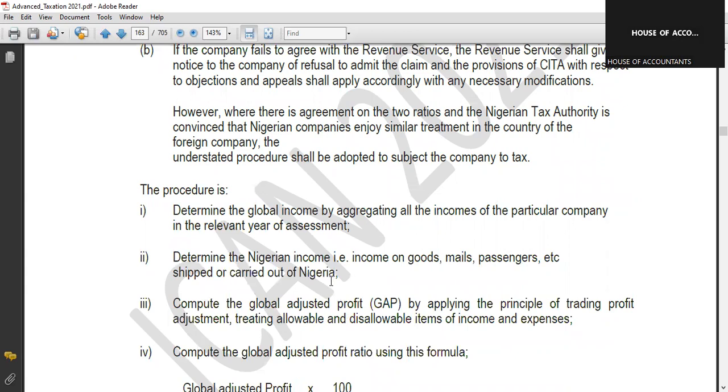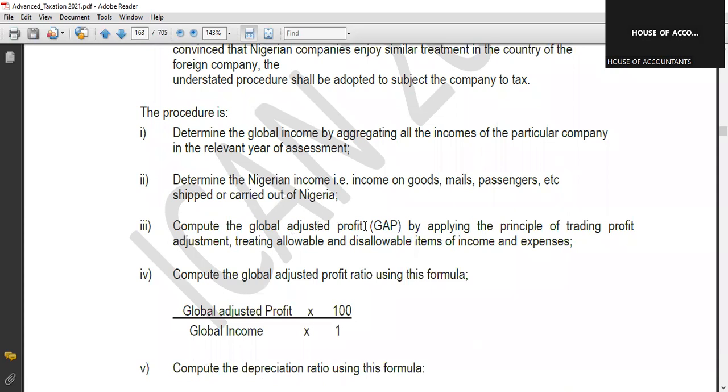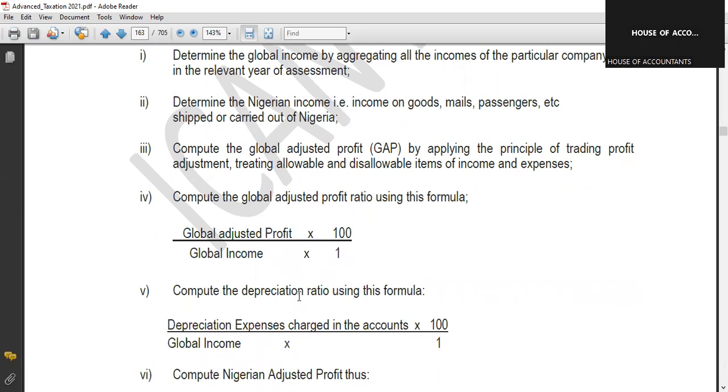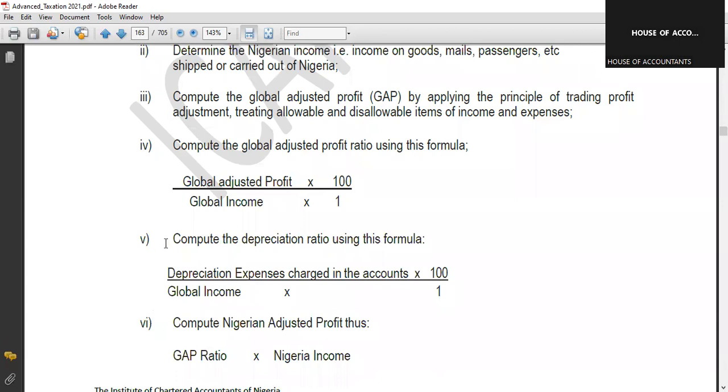We'll also be calculating that. Then compute the global adjusted profits by applying the principle of trading profits adjusted. So there will be adjustments, and we'll be looking at that question shortly. Then compute the global adjusted profit ratio using the formula: global adjusted profit over global income, then multiply by 100%.